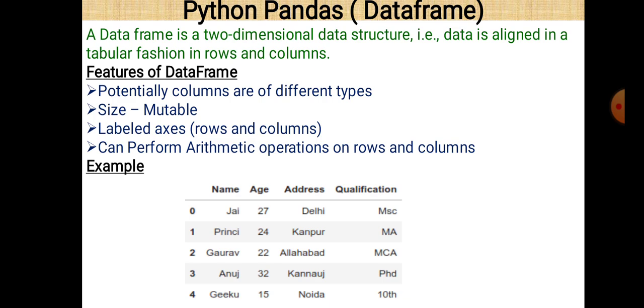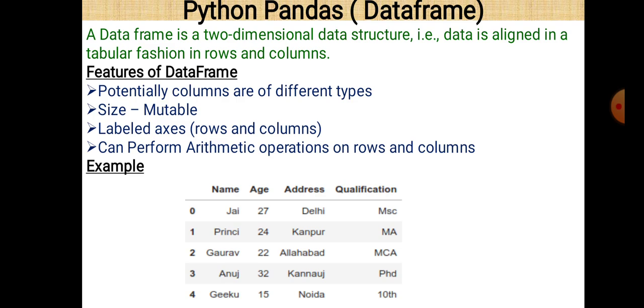Now here is a small example of a data frame. You can easily see that there are 4 columns: name, age, address and qualification. Name, address and qualification are of the same type, the data is in the form of strings, but in age there is integer type data. And there are 5 records or 5 rows, numbered 0, 1, 2, 3, 4. Always remember that in a data frame or in a series, index values always start from 0 by default.